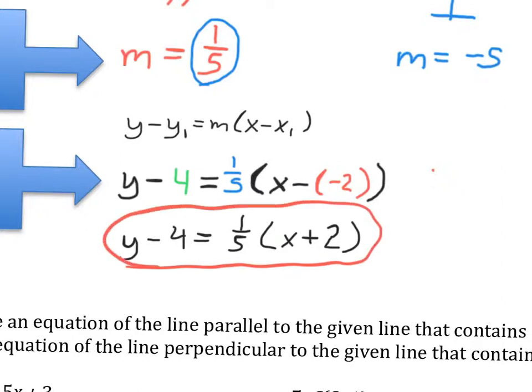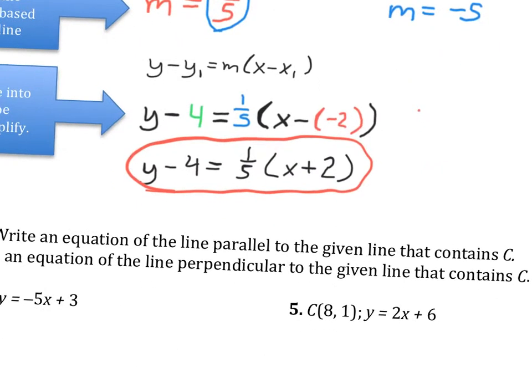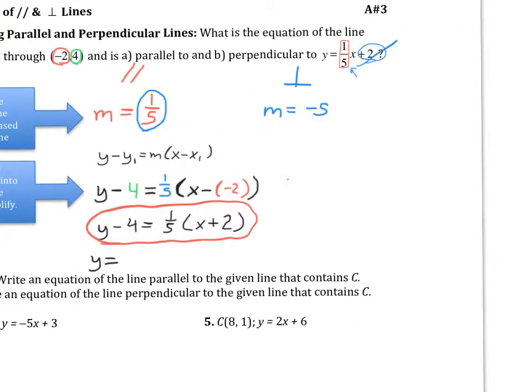And it's the simplest one to do, just because it's just one step: substitute and simplify. If you did choose to put it into slope-intercept form, then you would have to get y by itself and keep going. But for the most part, it's not going to ask you to do that necessarily. The thing we have to do if we're looking for the perpendicular is simply change the slope. So notice that I can do exactly this here, and all I have to do is change that to a -5 and say x plus 2. So notice the pre-work I don't have to do.